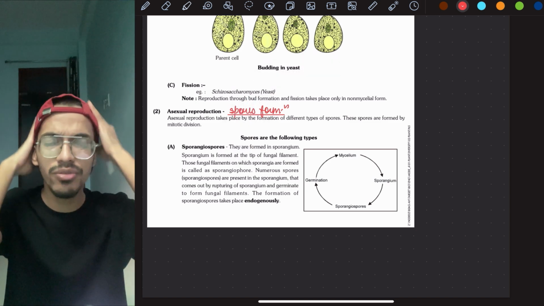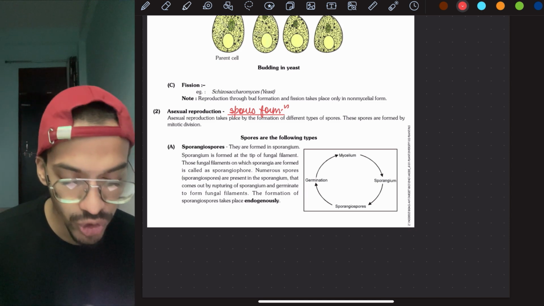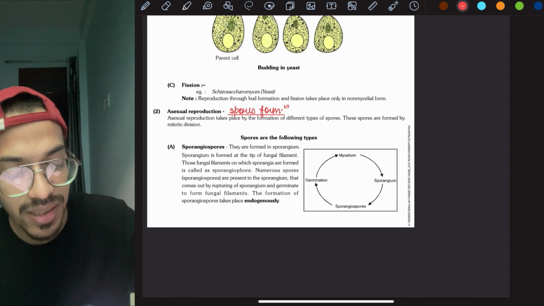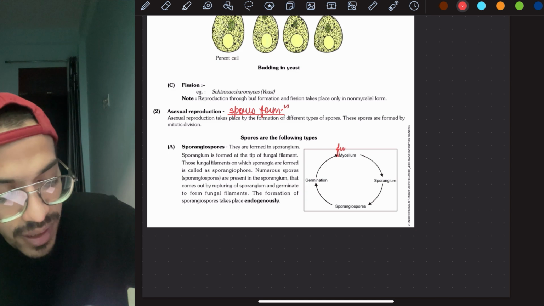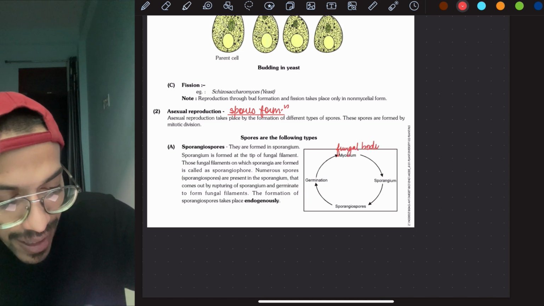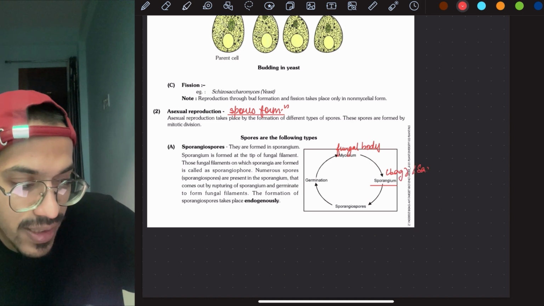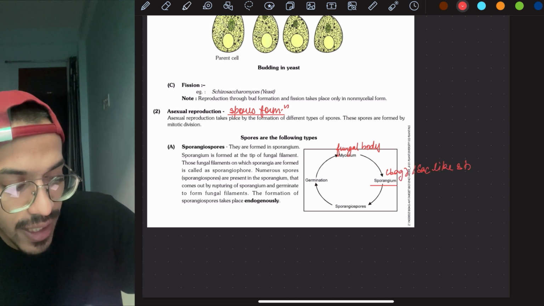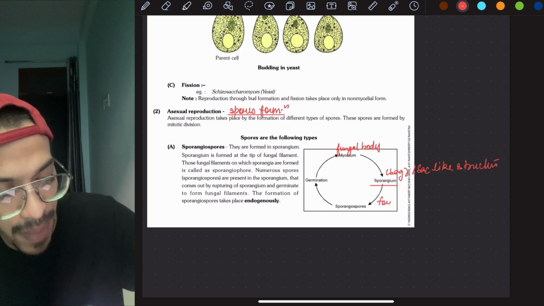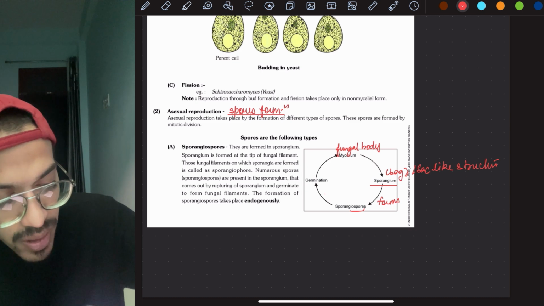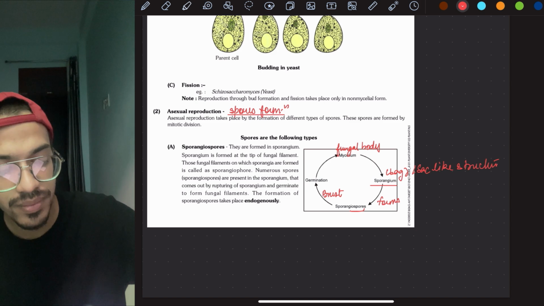Now these spores could be of different types. Let's see what is given over here. Spores are of the following types. One is sporangiospores. Your mycelium, that is the fungal body, directly forms a sporangium, a bag kind of structure or a sac-like structure. Inside this sac-like structure, it will form sporangiospores. Now this bag will burst, the spores come out and germinate into a new one. So this cycle will keep on happening.